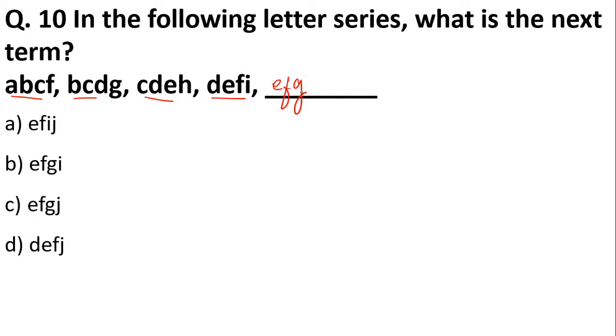Okay, E, F, G. So C is the right answer.